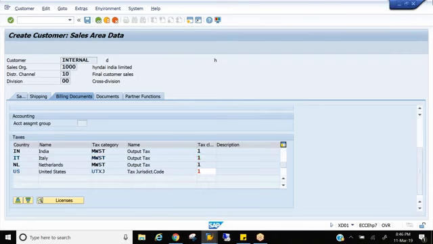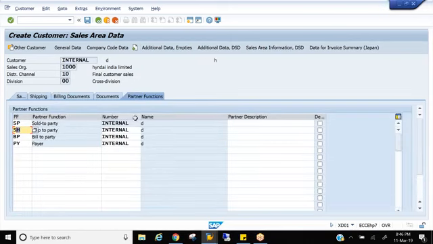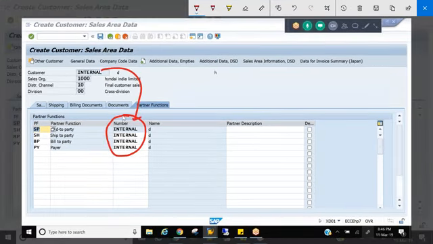Right? And if I go to partners, you see I did not fill this, and the number. So if I save it, system will generate the number and I haven't filled it, right? So how are these coming here? By default, how are this partner function and customer number coming? That is through that assignment. When you assign your partner functions to PDP, system is pulling this value: sold to party, ship to party, bill to party, payer.